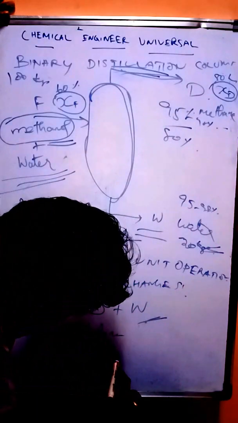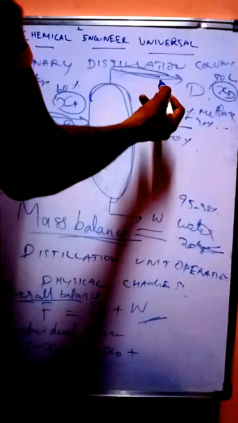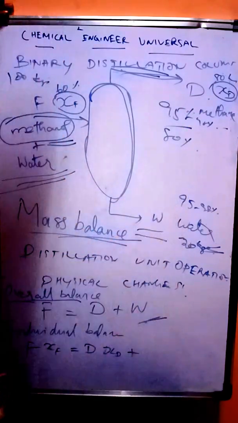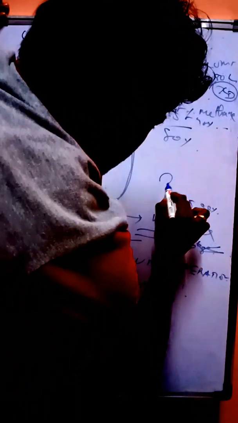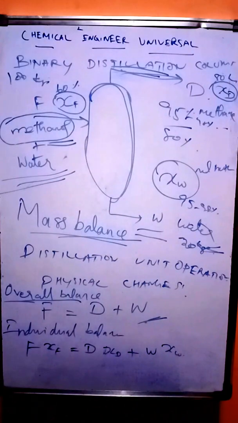Plus, the same methanol will be available in traces at the bottom, which is W multiplied with XW, the mole fraction of methanol. So this is called individual balance for methanol.